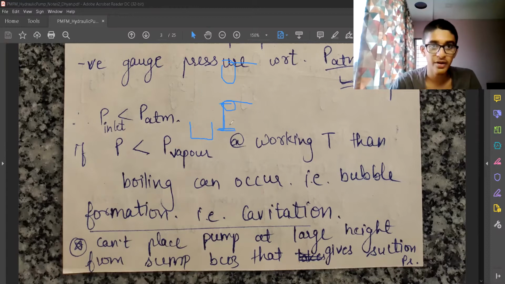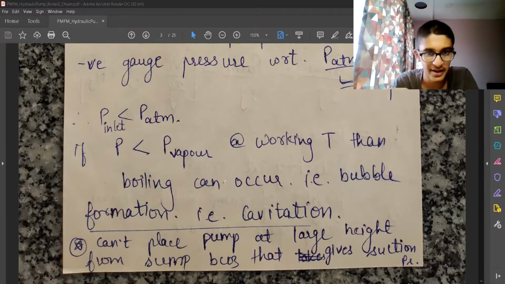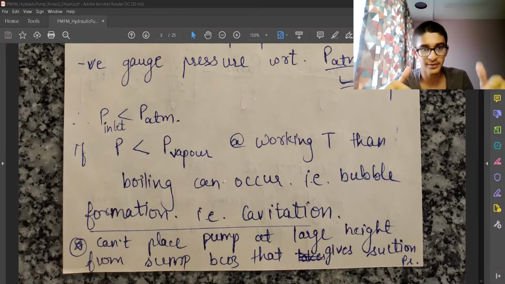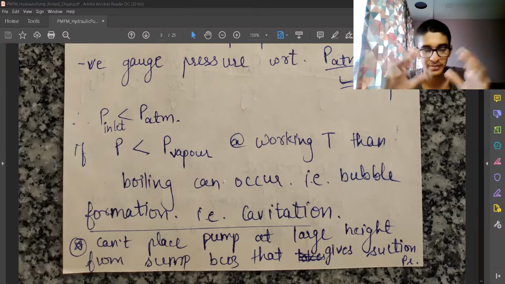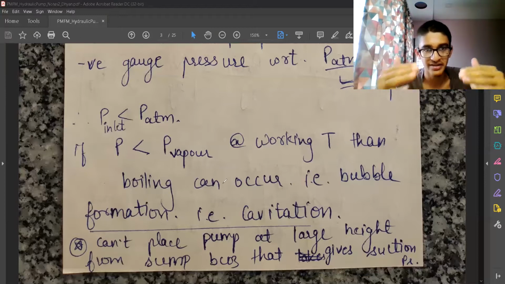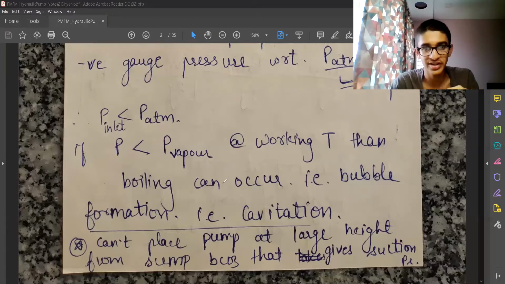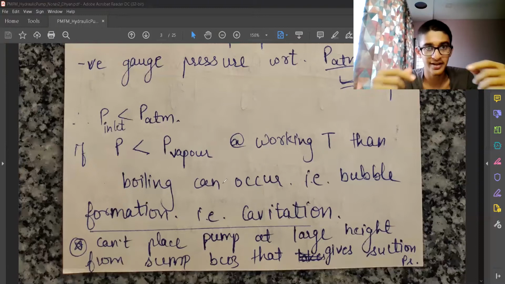And the problem over here, the cavitation problem, which professors won't explain easily or will not enforce: bubble formation is not the major problem. The major problem comes into picture because the bubbles are very small in size, with respect to our macro world. When we scale down, the pressure gradient between the inside of the bubble and the outside is very large. The higher the pressure gradient, the larger the amount of energy stored inside our bubble. If that bubble bursts, that will lead to a very large amount of energy release. That energy is released in the form of a pressure shock wave.